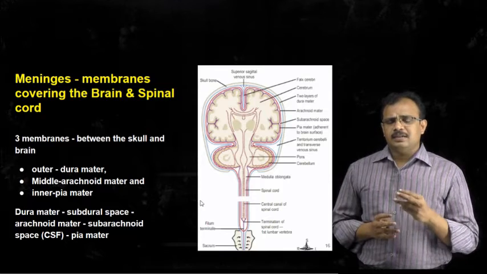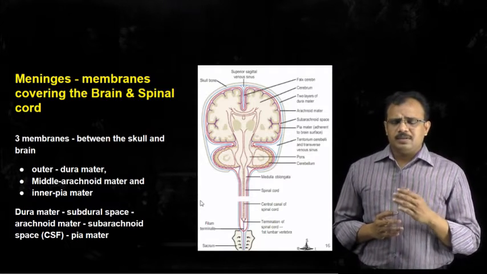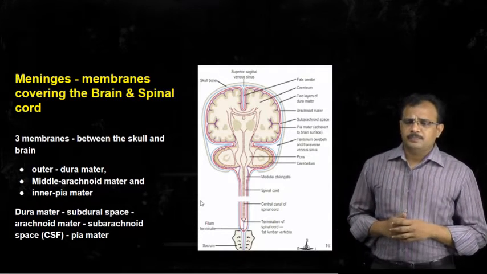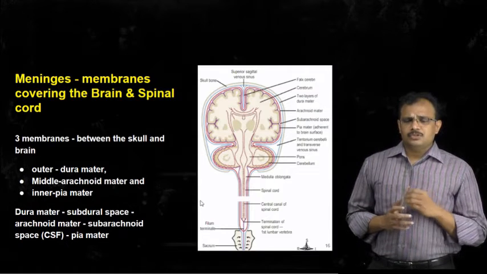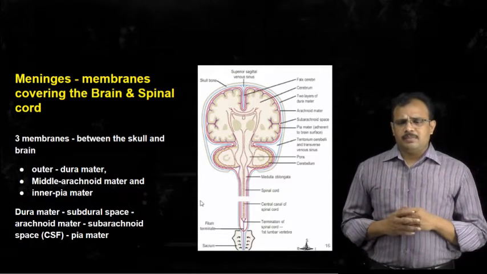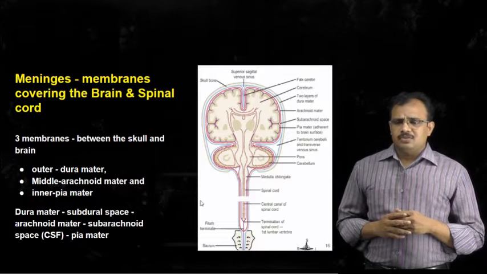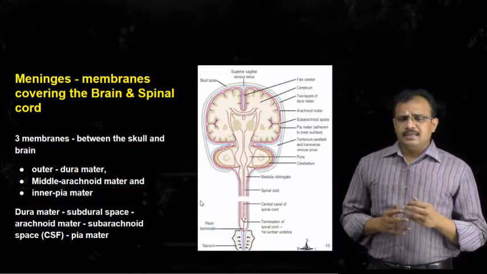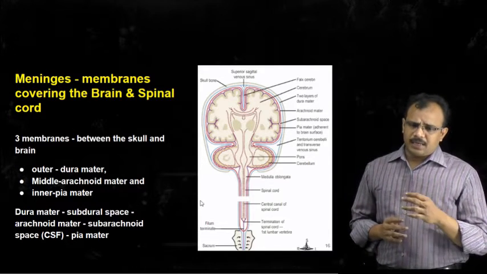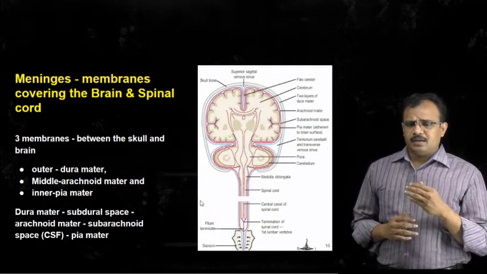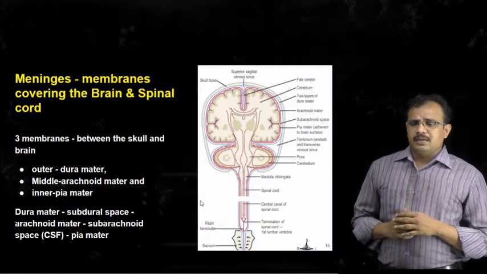Of these, the outermost membrane is called dura mater, the middle is called arachnoid mater, and the inner is called pia mater. Dura mater, arachnoid mater, and pia mater.